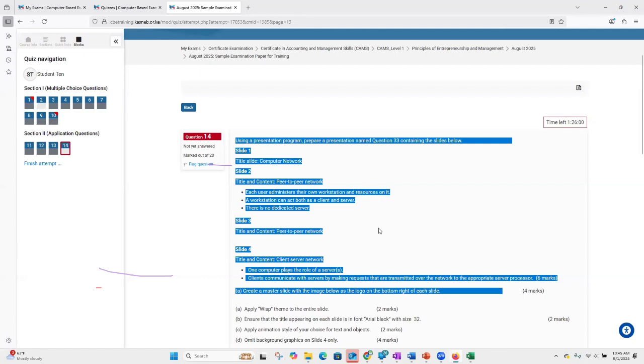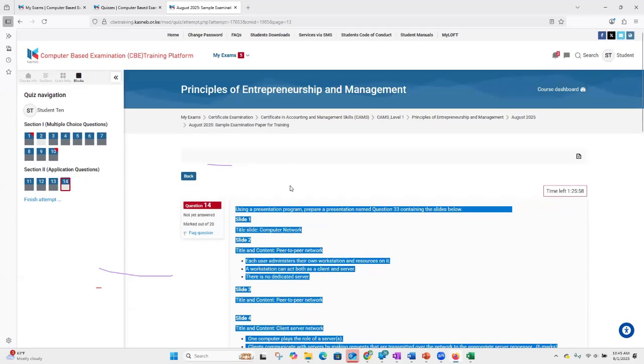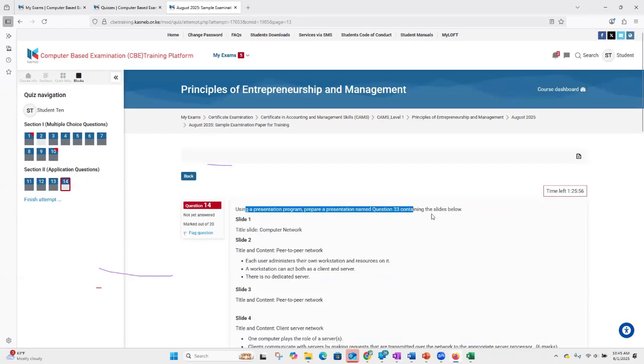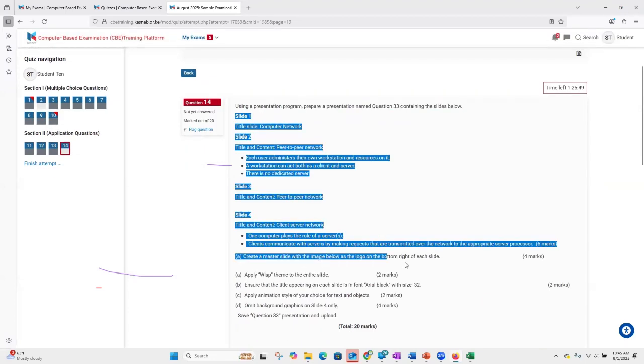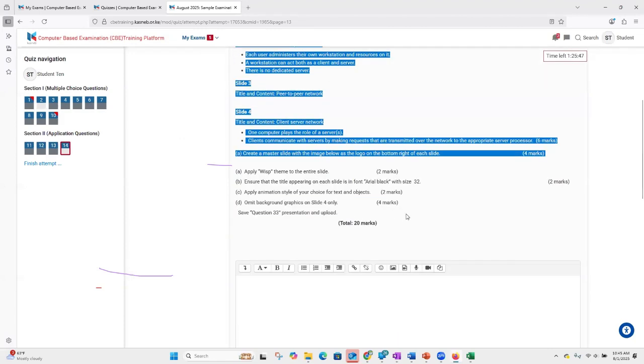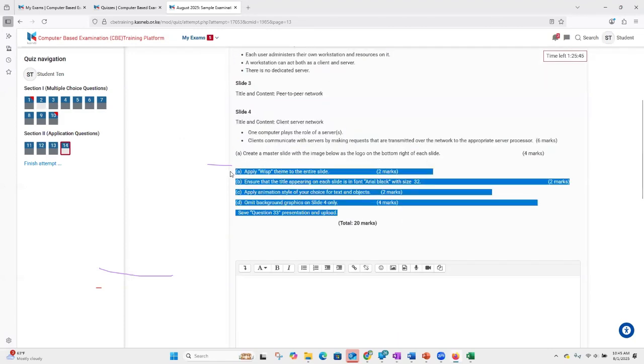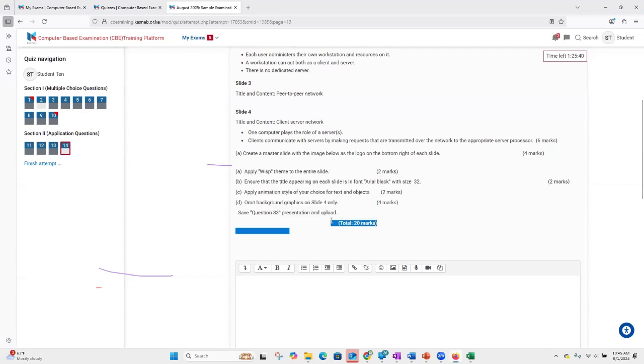So on this presentation, you're supposed to prepare a presentation and call it question 33. These are the things that you need to take into your slide, and more instructions that follow into your Excel, so that by the end of it, you score the marks given.